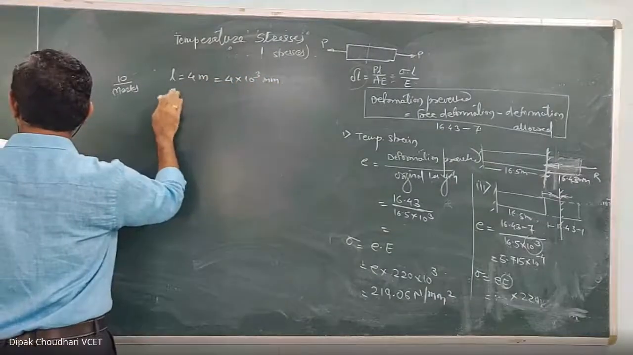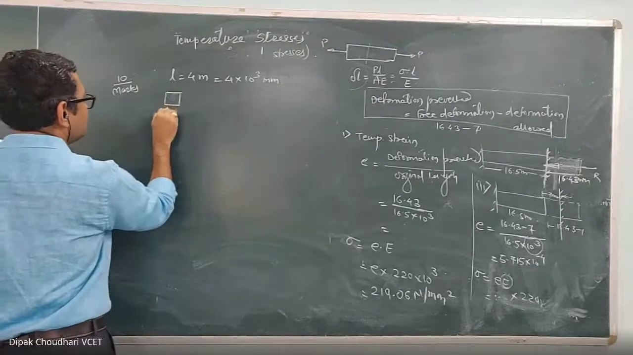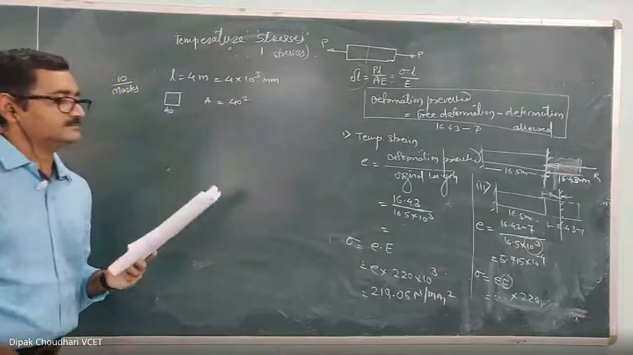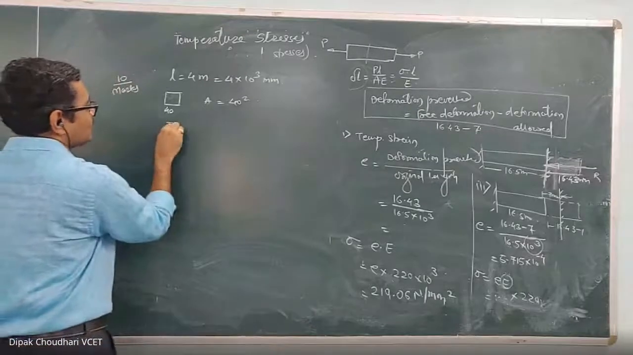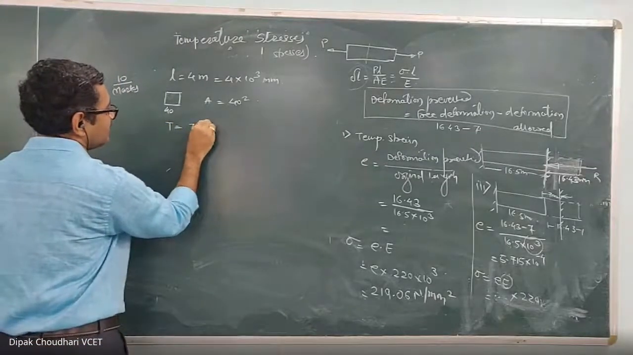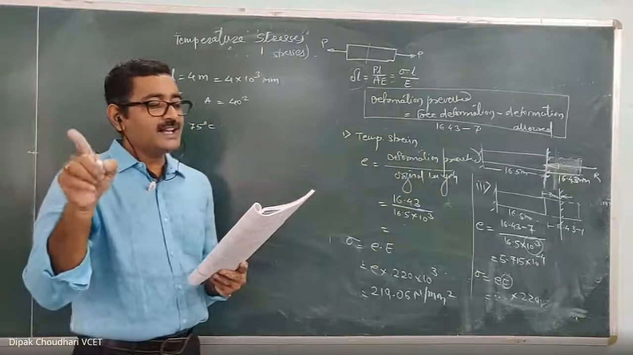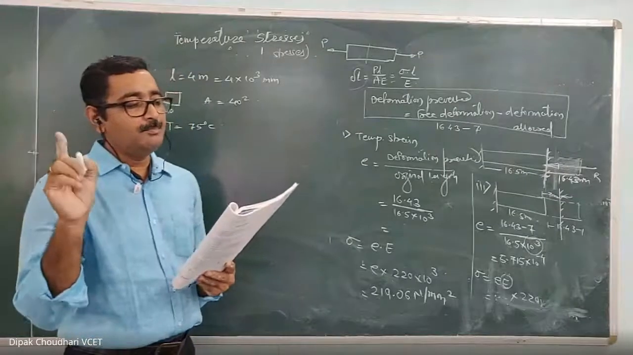Cross-sectional area: it is a square rod of size 40 millimeter, so the cross-sectional area is 40 square. It is heated through 75 degrees Celsius. Through means it is the change in temperature, 75 degrees Celsius, with its ends clamped before heating.